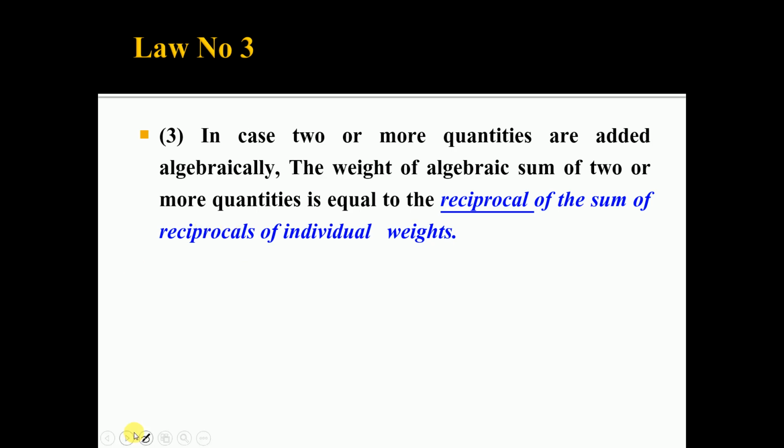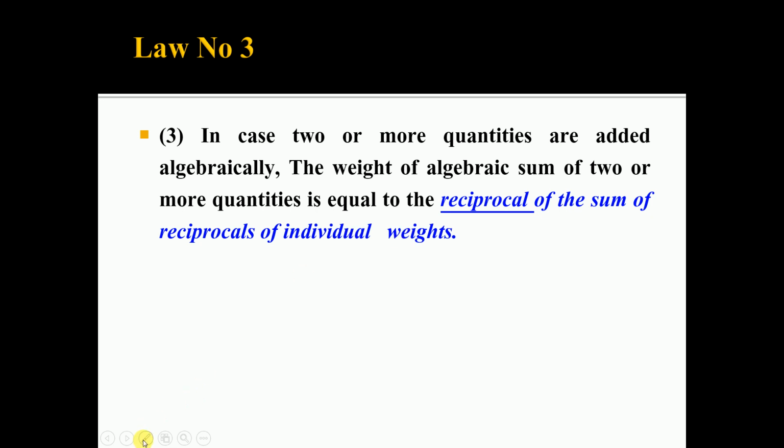Then the third law. In case two or more quantities are added algebraically, that is considering the sign, that is the summation of 2 angles or the subtraction of 2 angles, the weight of the algebraic sum, that is the weight of the result of 2 or more quantities, is equal to the reciprocal of the sum of reciprocals of individual weights.